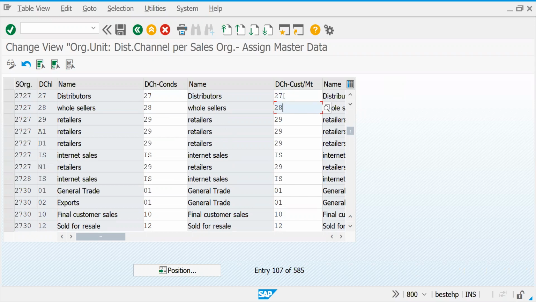So for example, it is 27. If I try to keep it 27, here also for retailer, if I keep it 27, then automatically, if I create a customer now using the same channel, it will be extended. So instead of 28 and 27, if I create it in 27, it will be available for 28 also. If I create it for 27, it will be available for 29 also. This is the concept.